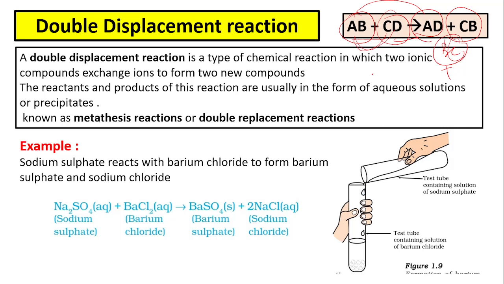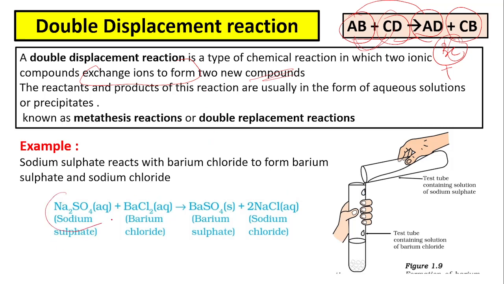So what is a double displacement reaction? The chemical reaction in which the exchange of ion takes place between two ionic compounds to form new compounds. When the exchange of ion takes place, then that is called double displacement reaction.